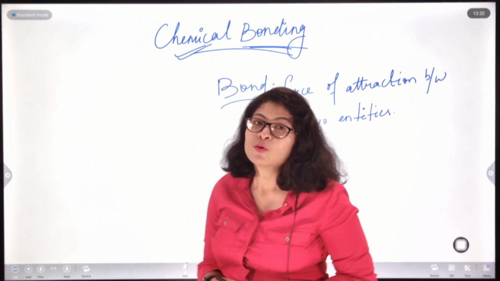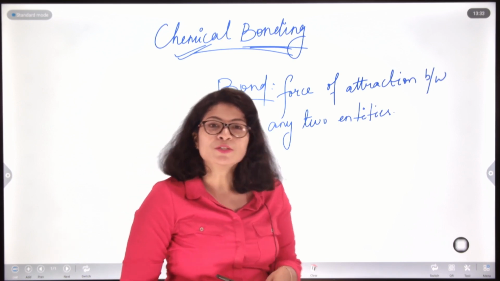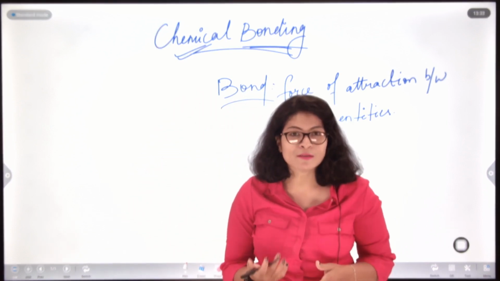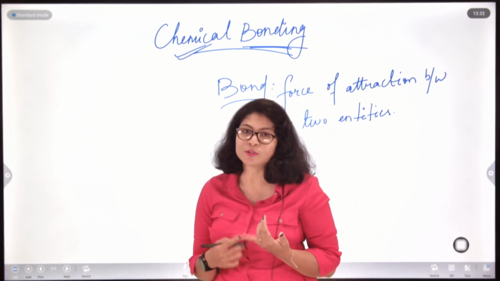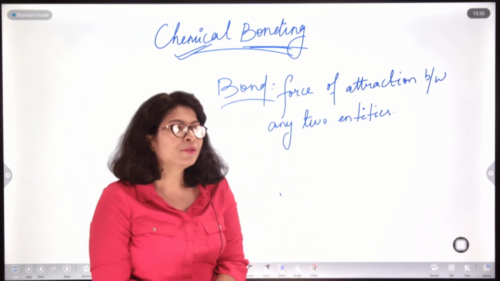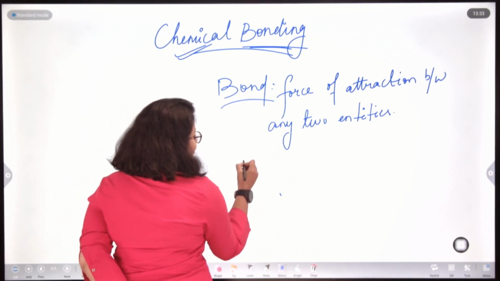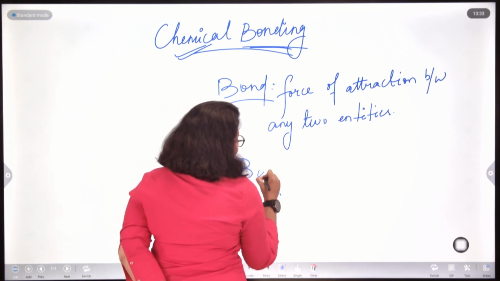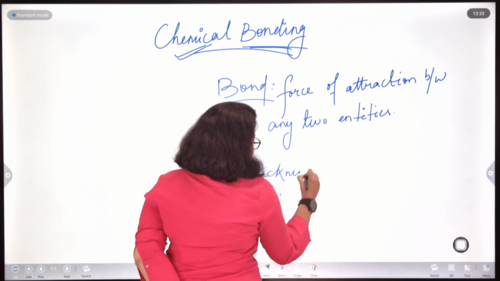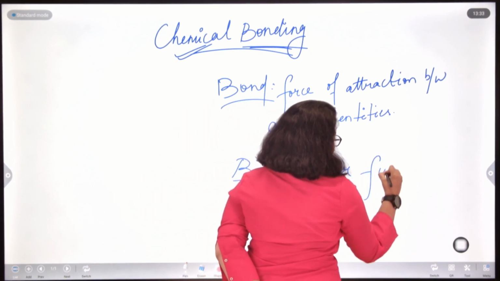Now, where did the concept of chemical bonding start? Initially, when we started off with atoms, we knew about electrons, protons and the atomic model, as we discussed in our previous modules. Later there was a discovery of a compound called Buckminster fullerene.